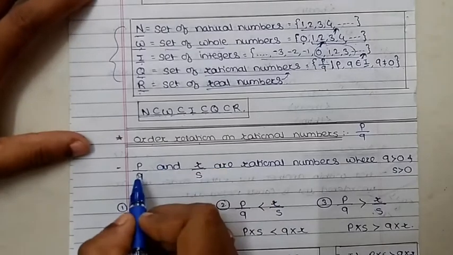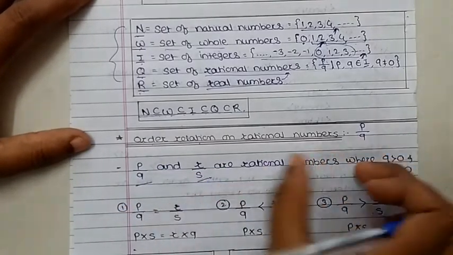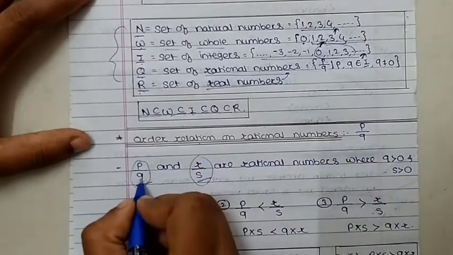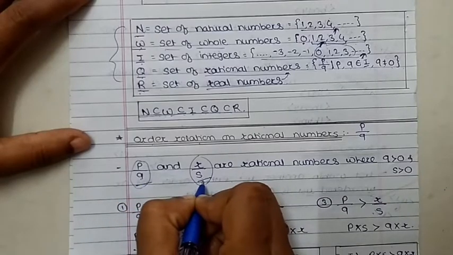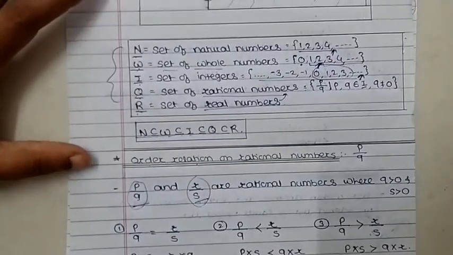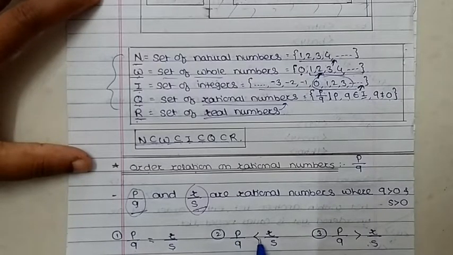So just consider here p upon q and r upon s are the two rational numbers, where q is greater than 0 and s is greater than 0. There are three conditions: first, p upon q is equal to r upon s. Second, p upon q is less than r upon s. And third, p upon q is greater than r upon s. That means three possibilities are there.